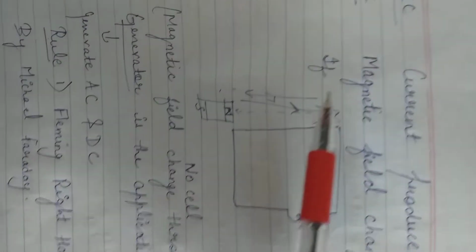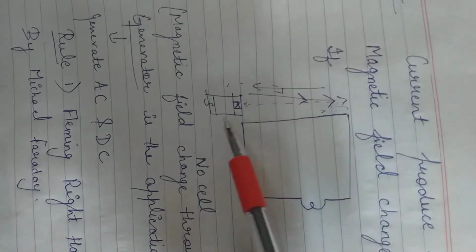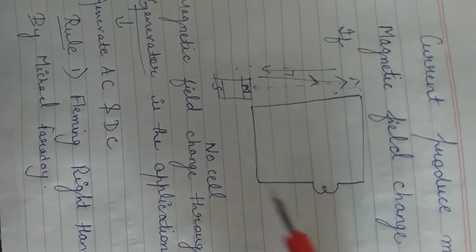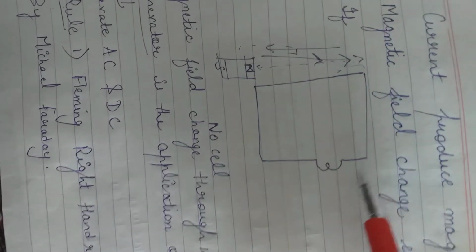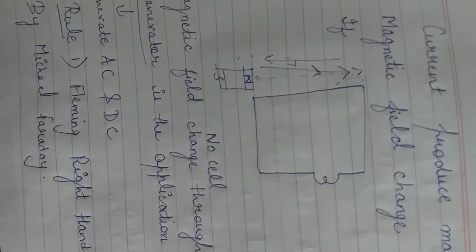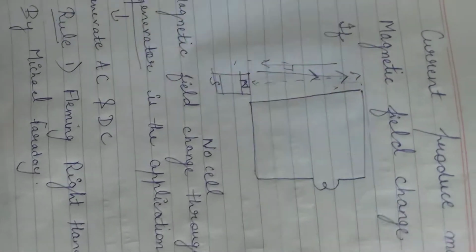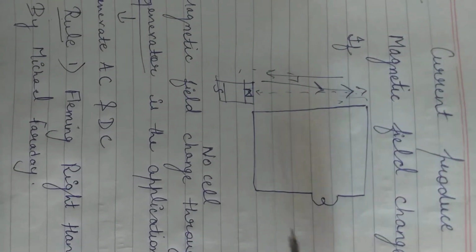Okay, in case of EMI, the change in magnetic field, जब magnetic field change होगा तब current कैसे produce होगा, उसको describe करता है EMI. For example, there is a circuit with a bulb attached to it. In a normal circuit we need a cell and a resistor. But in case of EMI, there is only a simple bulb.